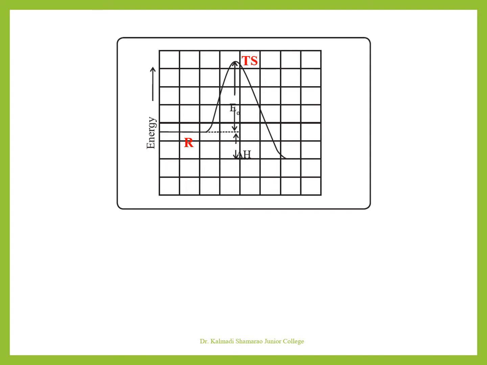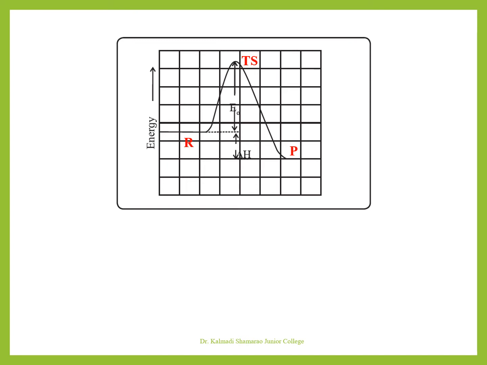As the transition state is formed, energy of the system increases and again falls as stable products are formed. The difference between the energy of the transition state and energy of reactants is the energy of activation EA.